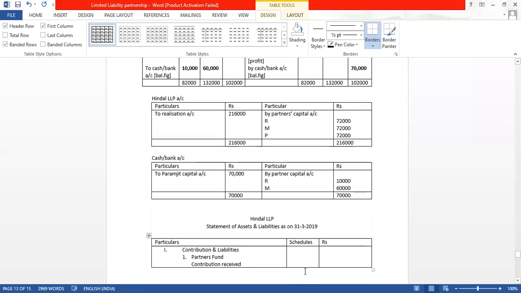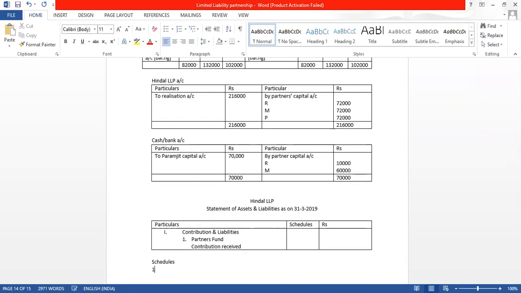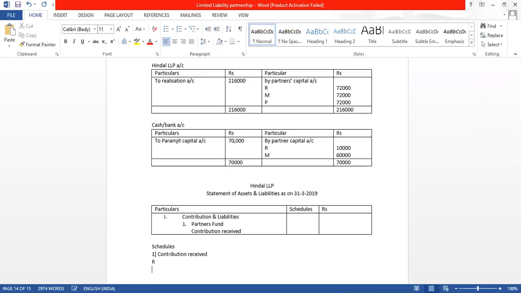So that we can prepare a schedule here. In schedules, first one we can write here contribution receipt. Ranjit, Manjeet, Paramjeet.